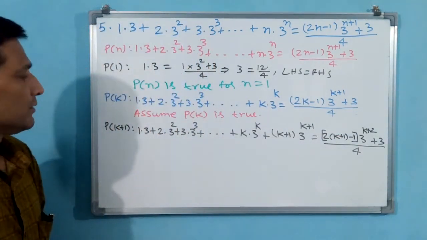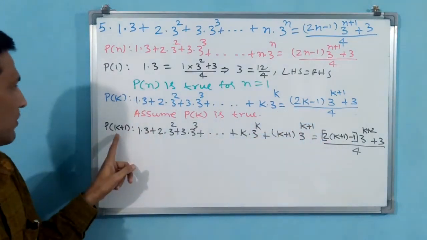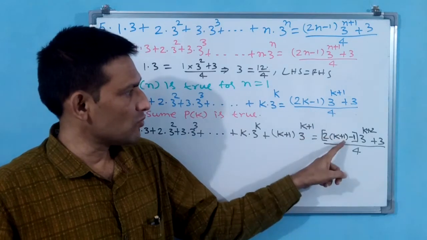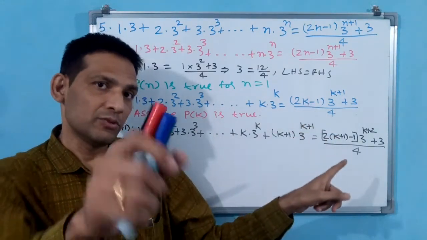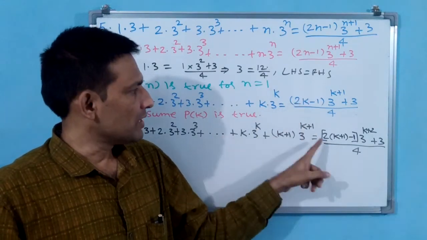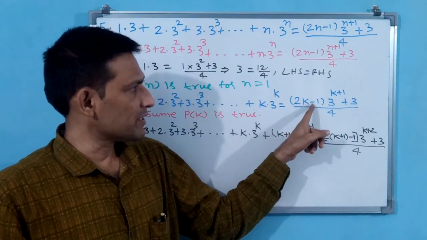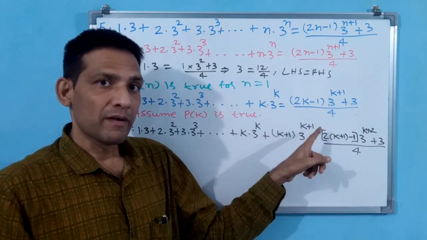You see carefully. When k is there, directly 2k minus 1 will come. But when k plus 1 is there, in place of k you have to write k plus 1. Here if you write k plus 1 minus 1, your answer is going to get wrong. Why? Because here 2k plus 2 will come. If you write directly k plus 1 minus 1, the plus 1 and minus 1 cancel, and 2k is going to come.